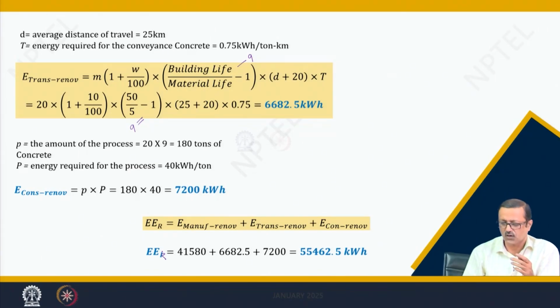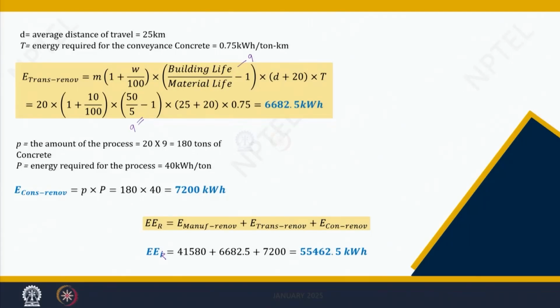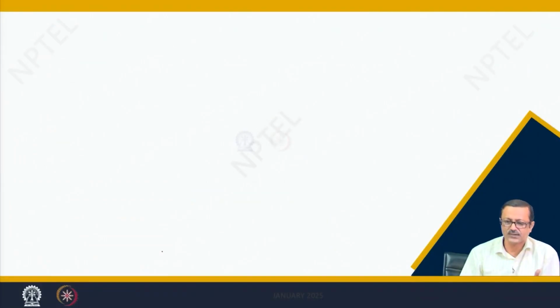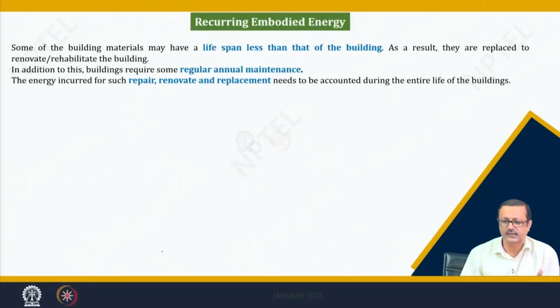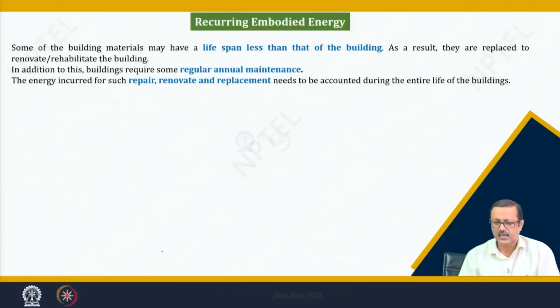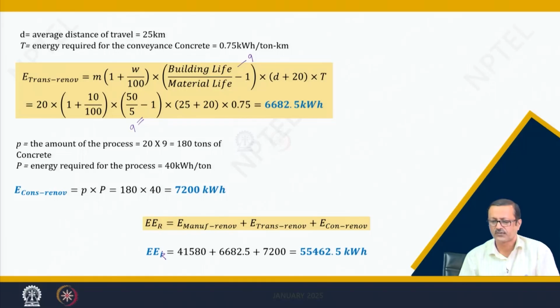If I go to the next, this is going to be the end of this lecture, but if I go a little earlier, what I got here is almost 5,83,250 as the initial embodied energy, 5 lakh, please remember, 5,83,000, and here what I am getting is 55,400.